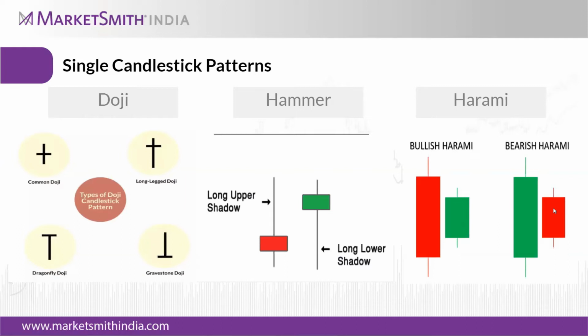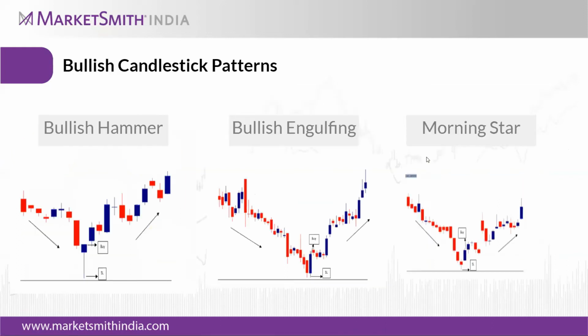Okay, so these are the single candlestick patterns. The harami candle is a two-candlestick pattern, and it will identify the trend in the market. The next patterns will be bullish. There are similar candlestick patterns we can use in the bullish market as well as in the bearish market. Here we'll discuss the trend as well as the three-candlestick patterns, as well as the uptrend.